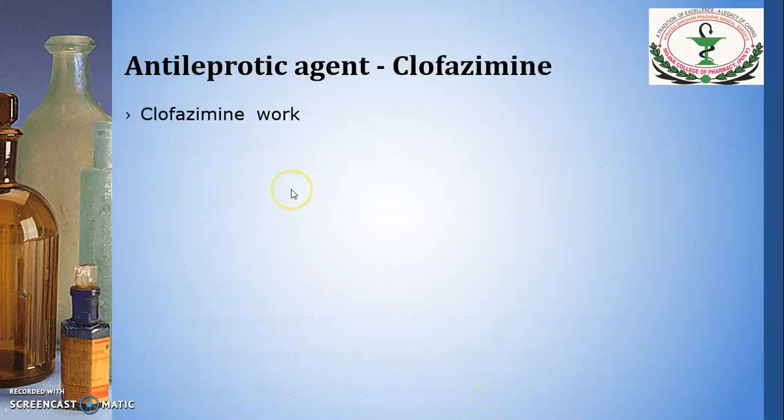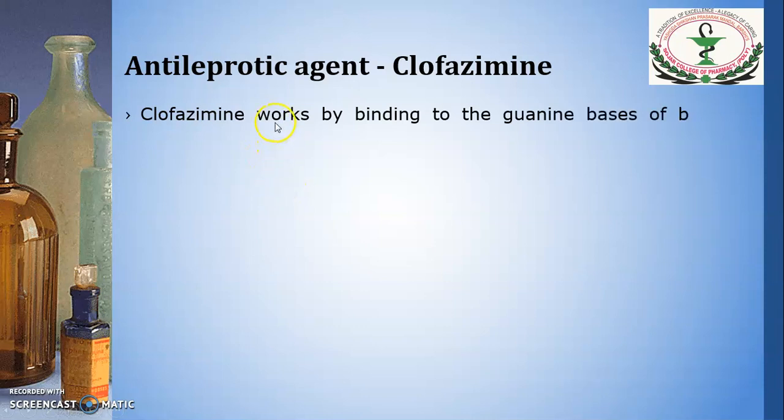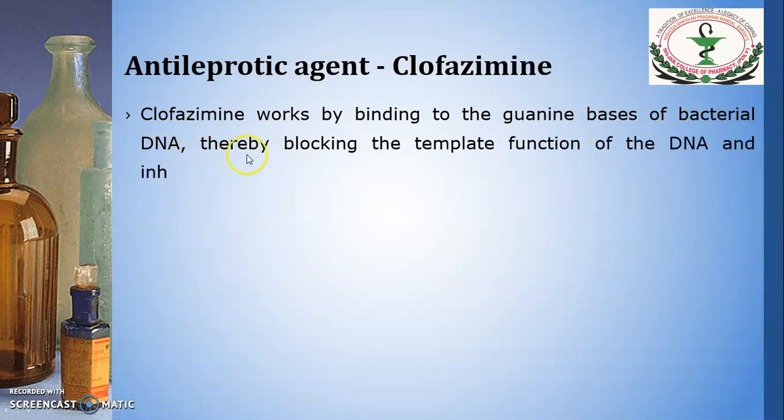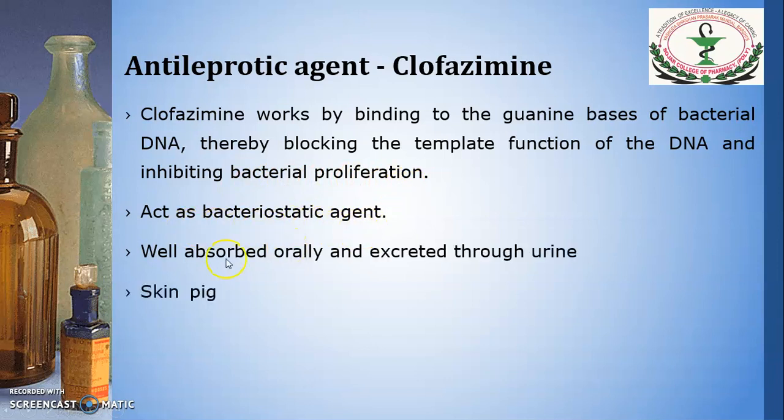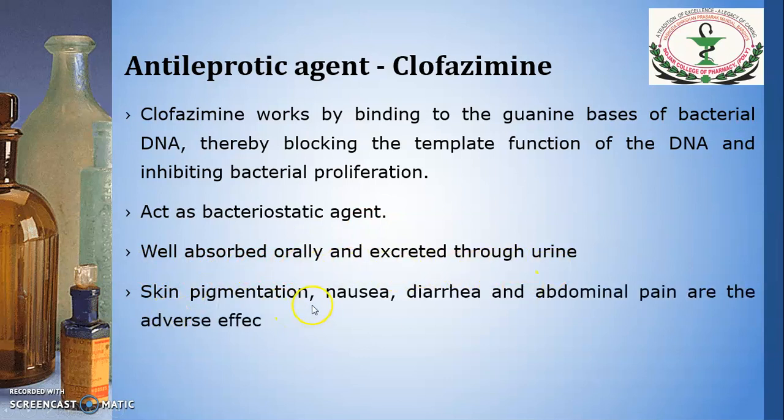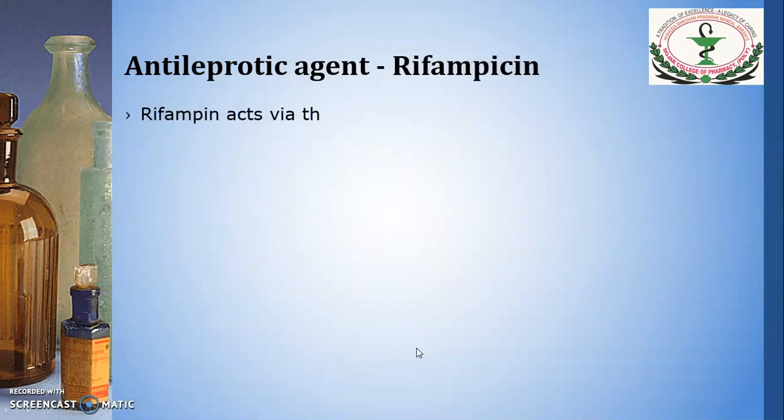Next drug is clofazimine. Clofazimine works by binding the guanine base of bacterial DNA, thereby blocking the template function of DNA and inhibiting the bacterial proliferation. It acts as a bacteriostatic agent, is well absorbed orally and excreted through urine. Skin pigmentation, nausea, diarrhea and abdominal pain are some adverse effects of this drug, and the dose is 100 mg orally. And the last drug is rifampicin.